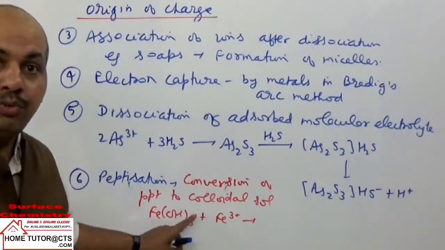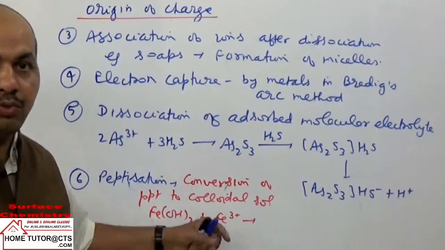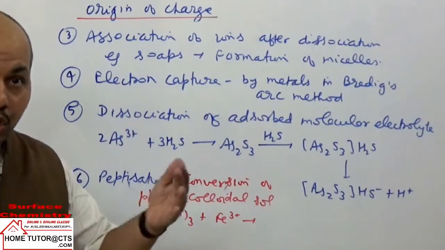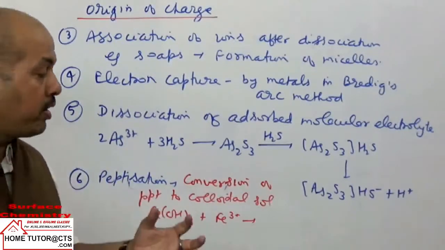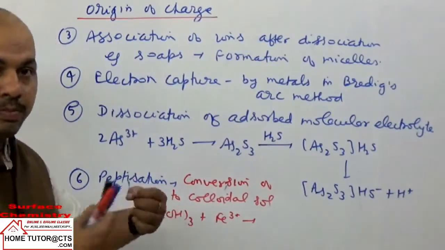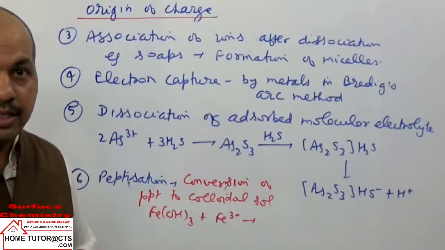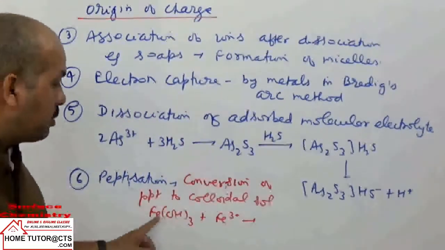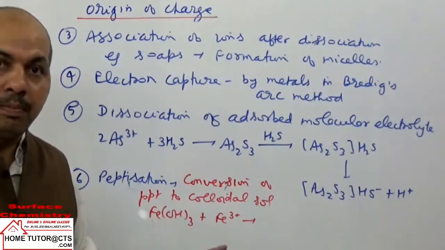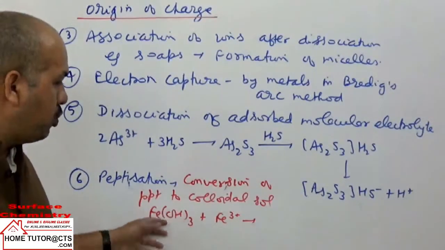In the precipitate we have ferric ions, and the adsorbed extra ferric ions will cause repulsion. By repulsion, the precipitate will disperse into smaller particles having colloidal dimensions, and the dispersed phase particles will have positive charge on them by dissociation of ferric ions.